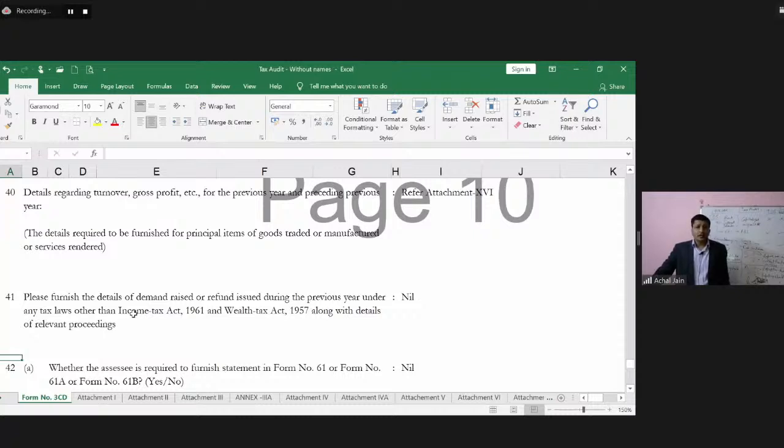Details regarding turnover, gross profit, etc. for the previous year and the preceding previous year. Now, this is an important information. So let's move on to this annexure to understand about this information.